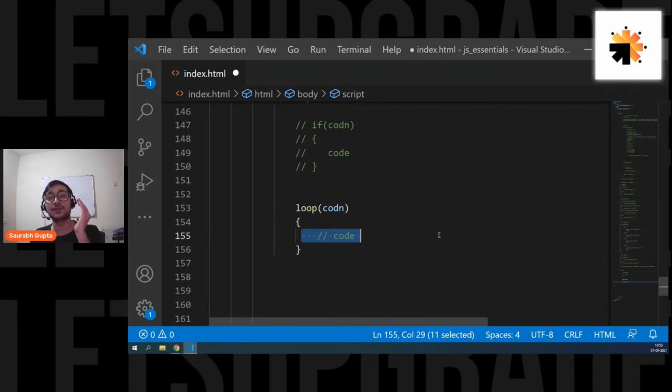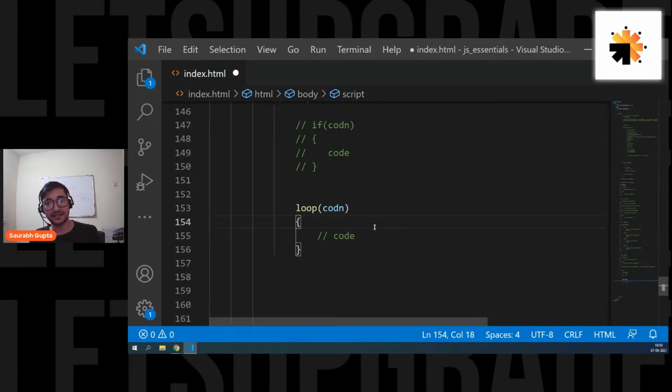That means after execution of the code, the control always goes back to the top of the loop, always goes back to the condition, no matter what. That's the default feature of a loop. It will repeat itself again and again. And a loop only ends when the condition is wrong. For example, the condition is correct, come inside, execute the code, go up. Again, check the condition. Now, if the condition is wrong, only then I'll go outside. Otherwise, I'll still go in, execute the code, and again go back to the top.